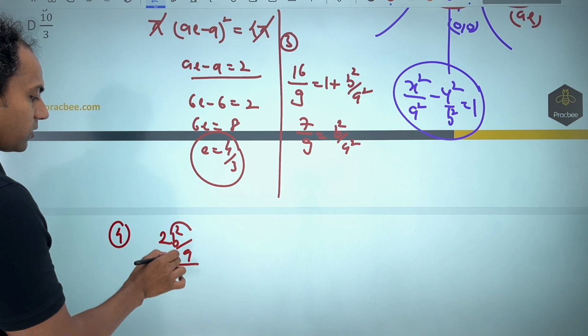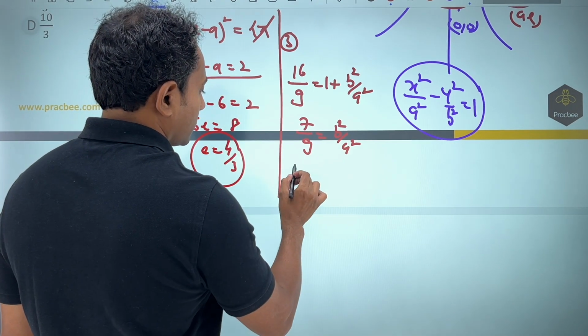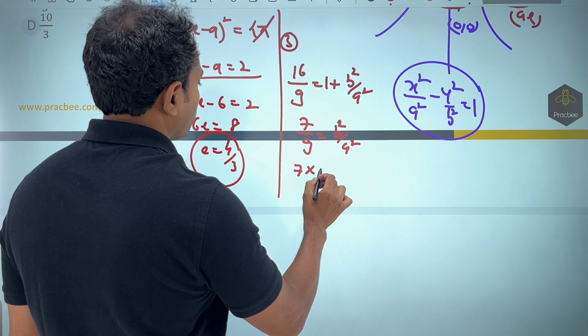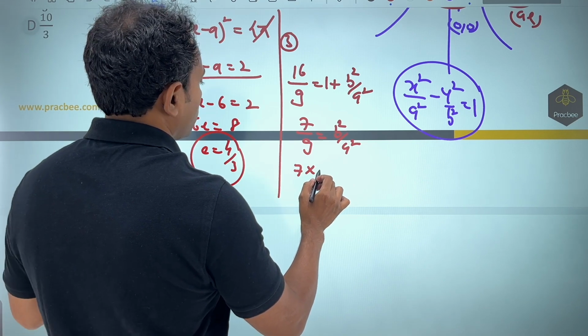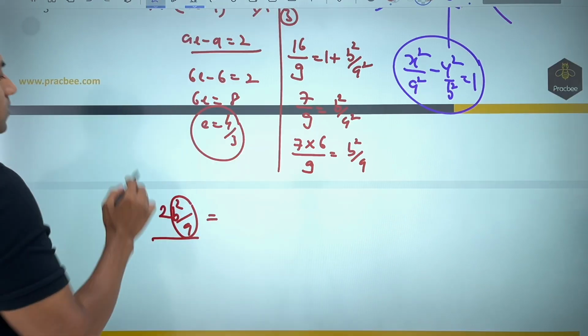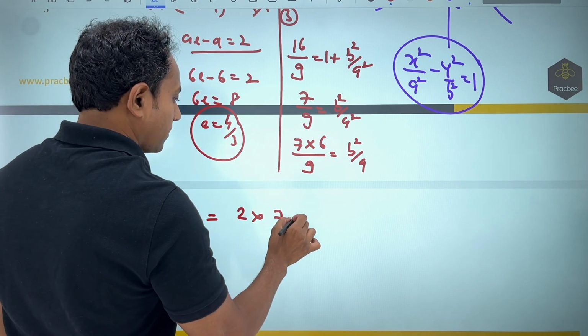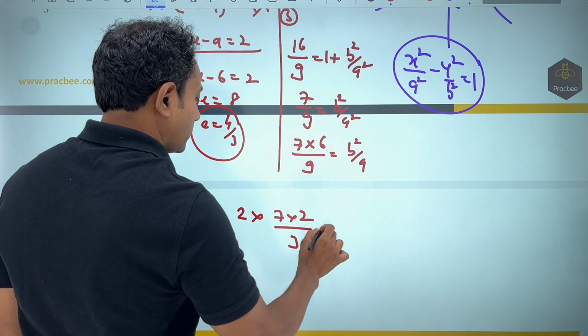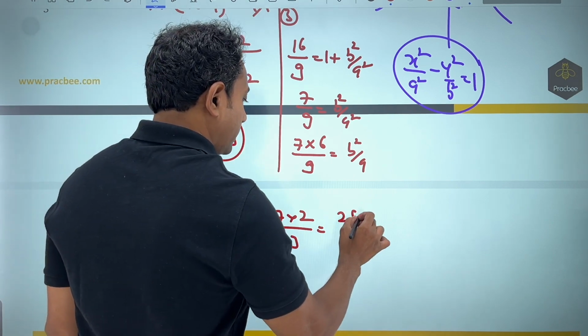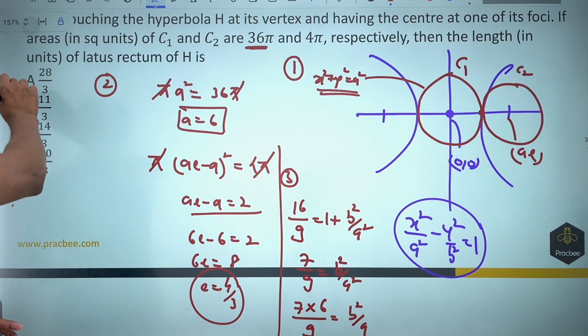So what I want is the value of b square by a. For finding that, if I just take a on the other side, this a was nothing but 6. So if you substitute the value, it will become nothing but 7 into 2 by 3, that is 28 by 3. If I check the options, you can see that your option A matches.